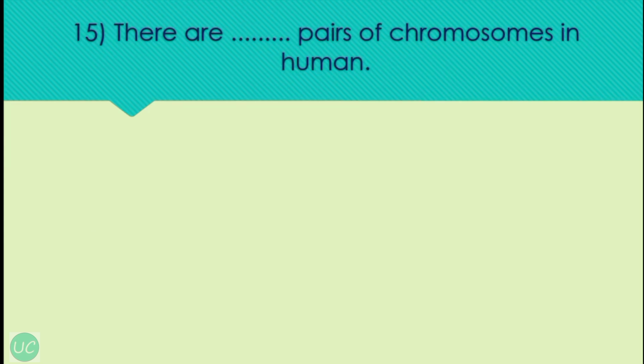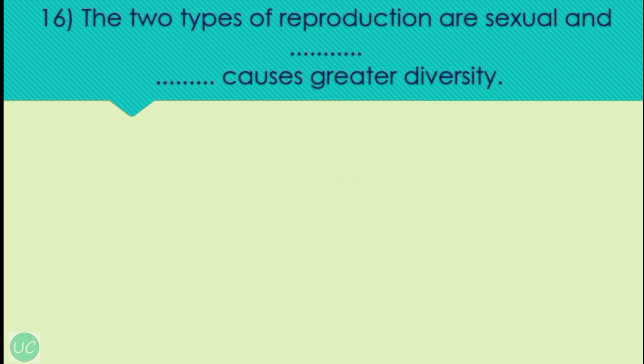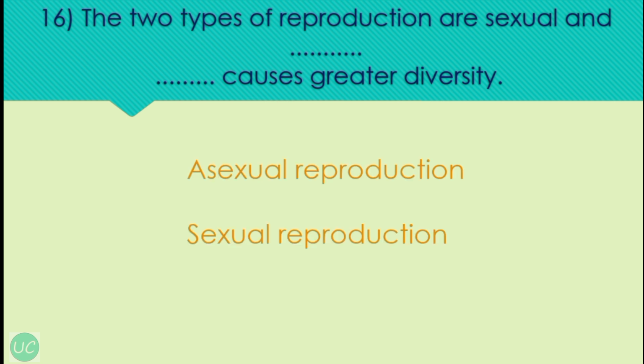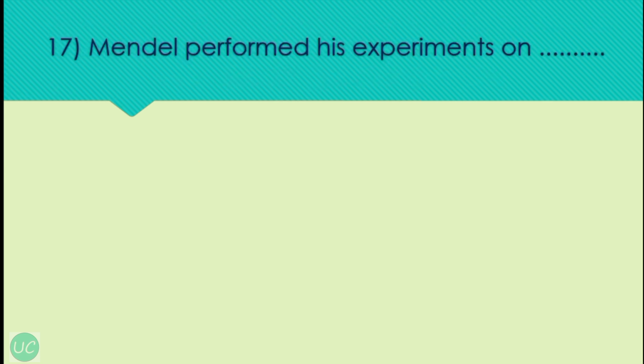Okay, next question is, there are dash pairs of chromosomes in humans. So the correct answer is 23 pairs of chromosomes. Next, the two types of reproduction are asexual and dash causes greater diversity. So the correct answer is asexual reproduction and sexual reproduction. There are two types of reproductions, that are sexual and asexual reproduction, and sexual reproduction causes greater diversity. Okay, our next question is, Mendel performed his experiments on. So the answer is garden pea plant.